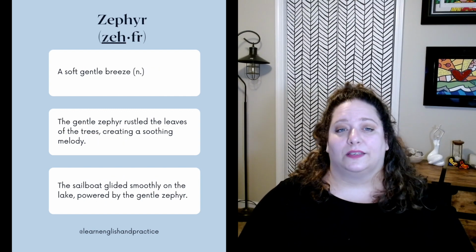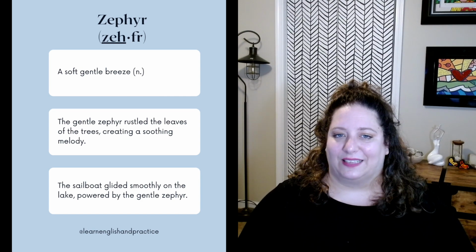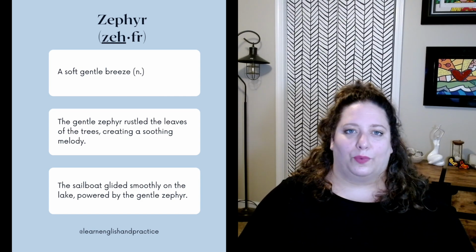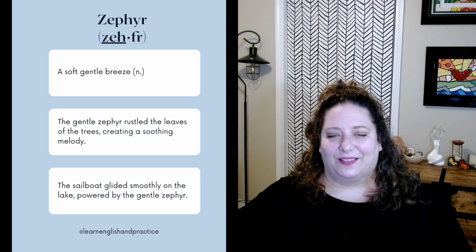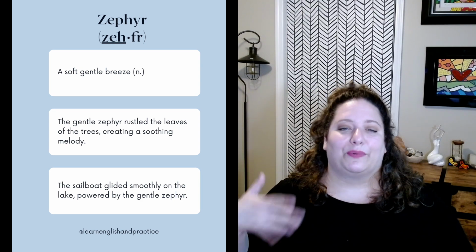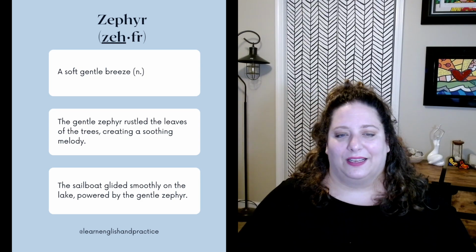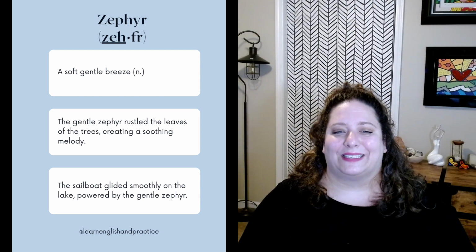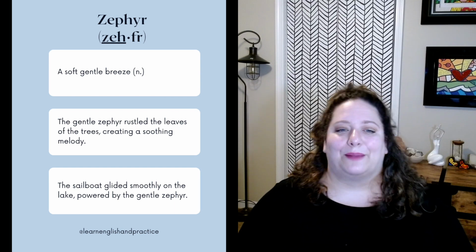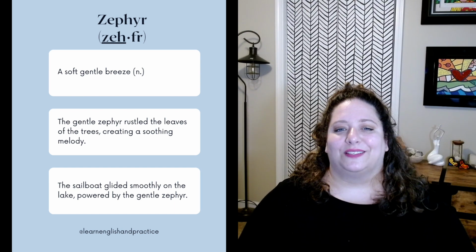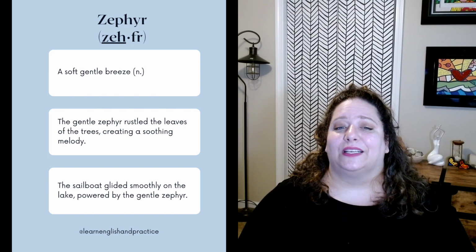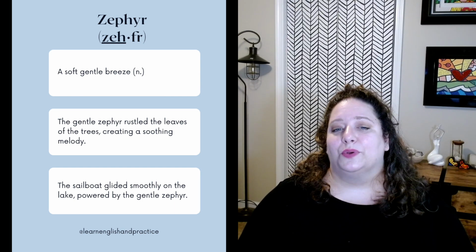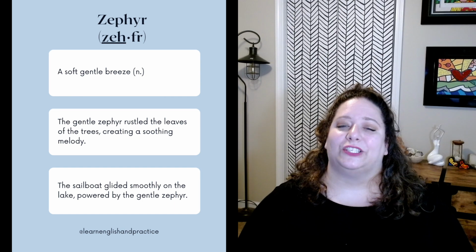Zephyr is a soft, gentle breeze, as a noun. So wind in the air that's soft and light can be referred to as a zephyr. It's like a little burst of wind that's nice and light and pleasant. Examples are, the gentle zephyr rustled the leaves of the trees, creating a soothing melody. The sailboat glided smoothly on the lake, powered by a gentle zephyr.